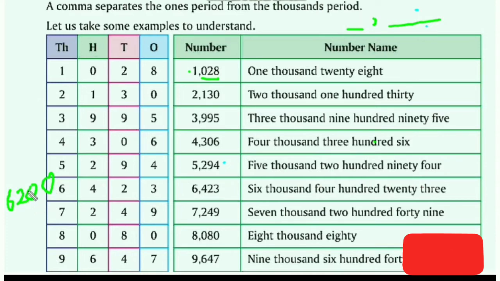Ones, tens and hundreds come in the ones period and thousands comes in the thousands period. That's why we need to put the comma after 6. We will put the comma in between 6 and 2. This you should know, because such types of problems will come in examination, and this is the basics of thousands. Now let's learn other numbers.